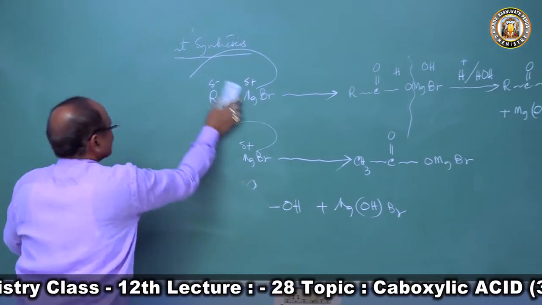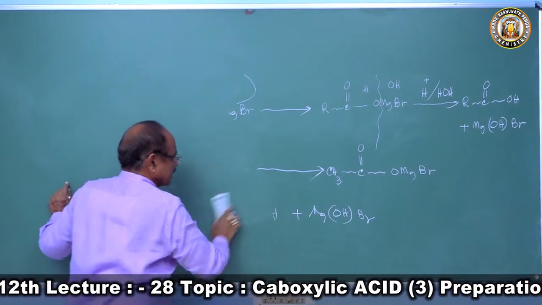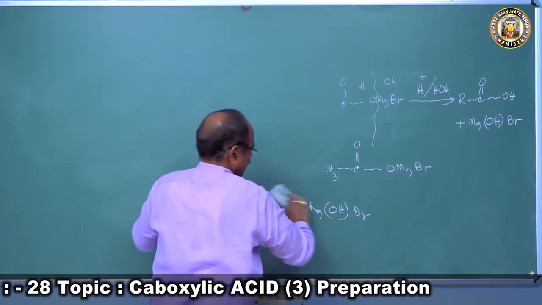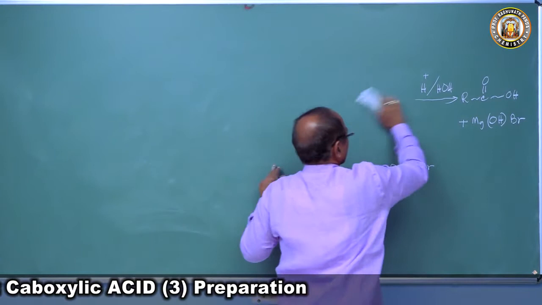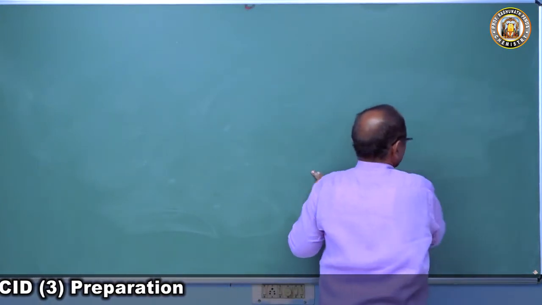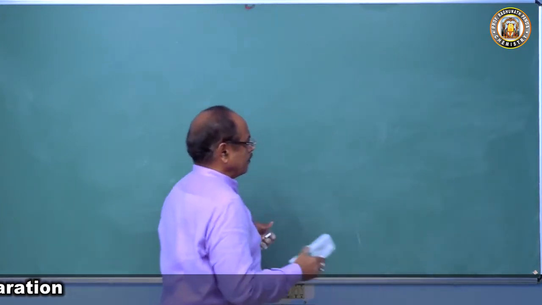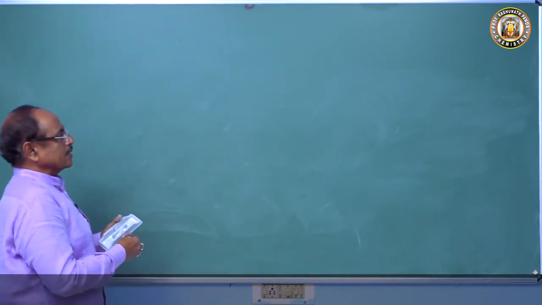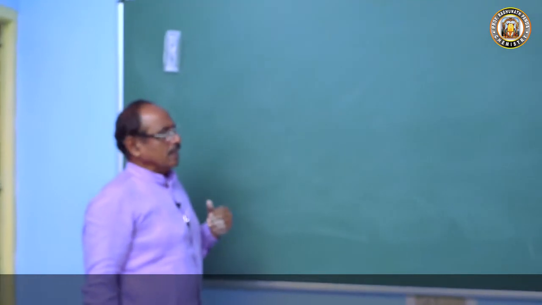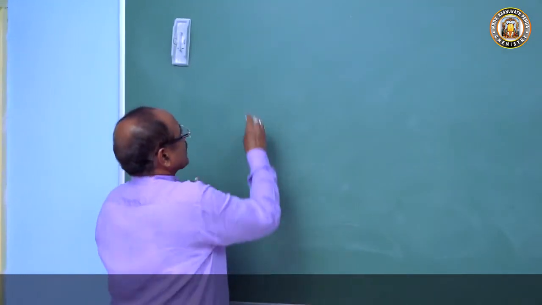keeping the syllabus in view, we are studying. Subsequently, when we start to read acetoacetic ester, which we have in our course, and we have also malonic ester in our course, there, I will be discussing how acetic acid can be prepared from malonic ester and acetoacetic ester. Now we'll come to preparation of formic acid.